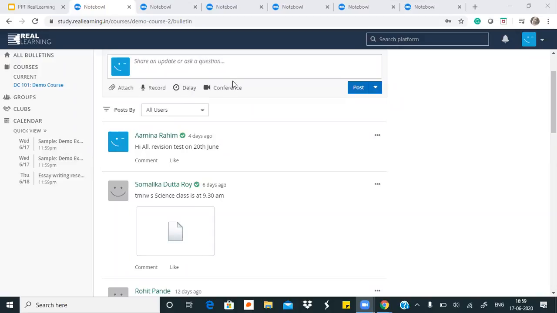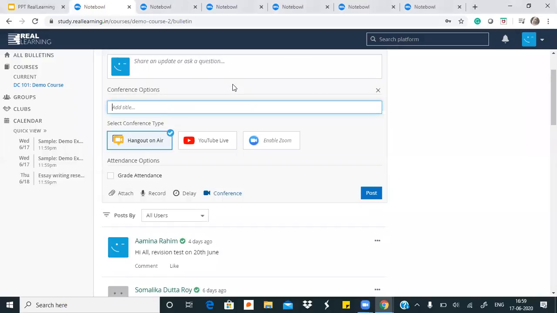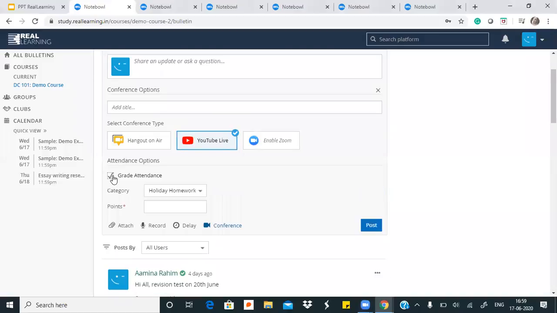The conferencing feature here is really efficient for teachers to conduct online lectures if they want to. If I just take the example of YouTube Live here, then whenever teachers are posting a conference using any of the applications, they can use other applications as well. We have only integrated 3, but say Google Meet or anything else they want to use, then they can go ahead and do it.